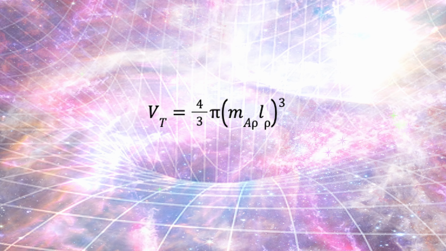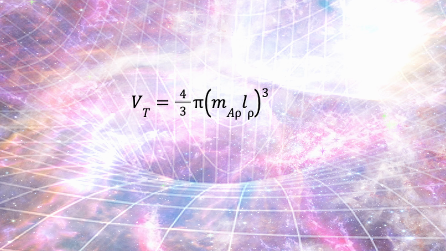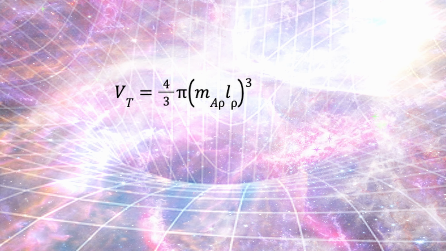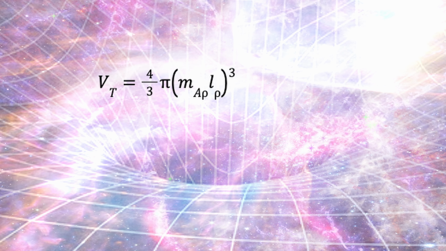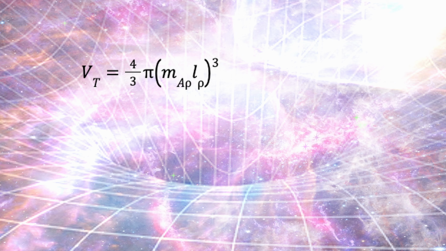We can further extend equation 1 to describe objects containing more than one Planck mass and find the volume of the object. V is equal to 4/3 π (m_ρ L_ρ) cubed. Here, L represents the Planck length and m_ρ L_ρ is the radius of that object. This is because adding each unit of Planck mass to a system increases its corresponding Planck length.